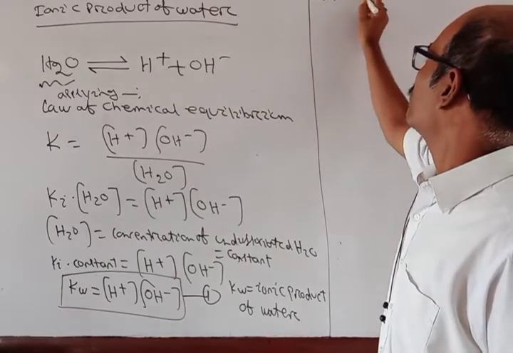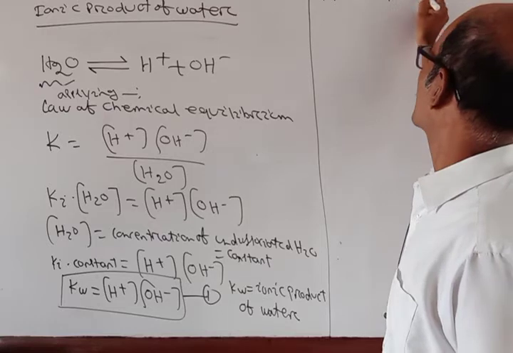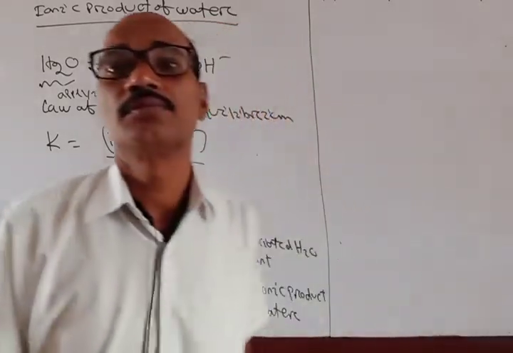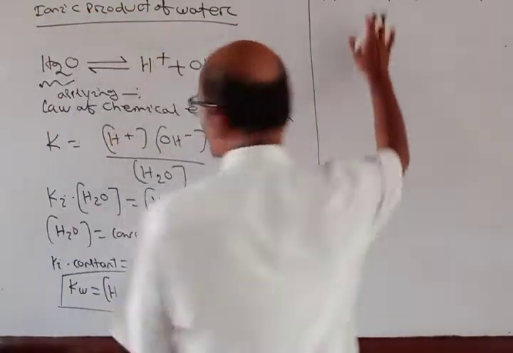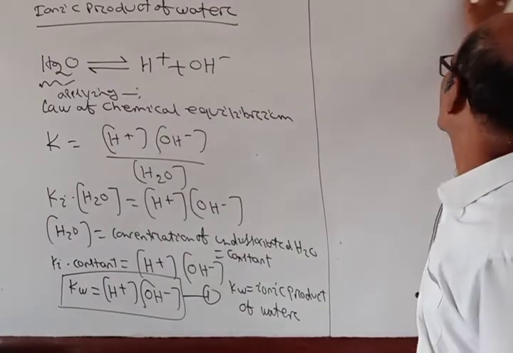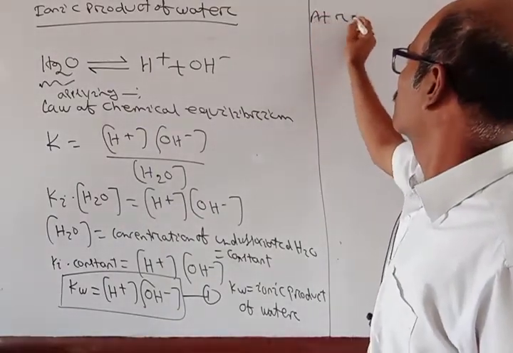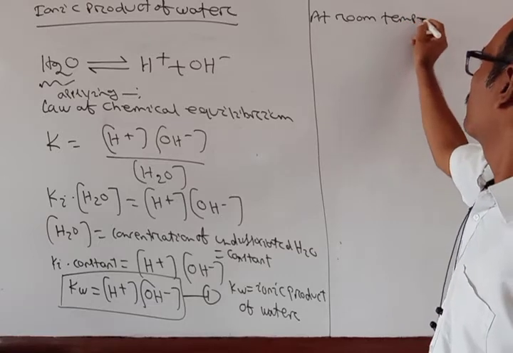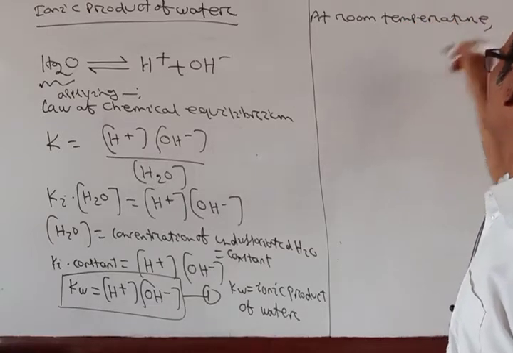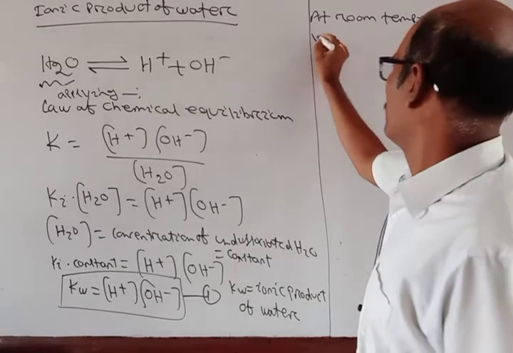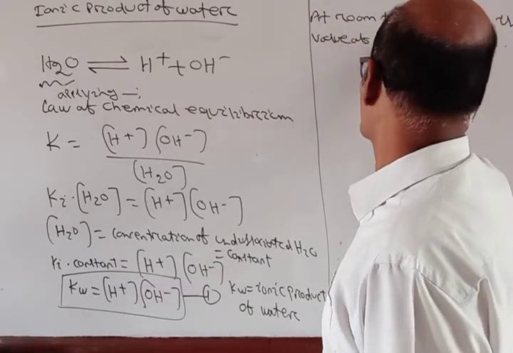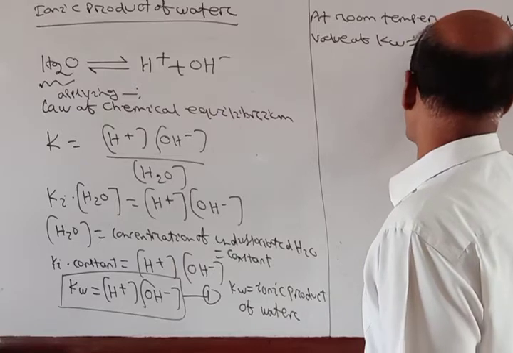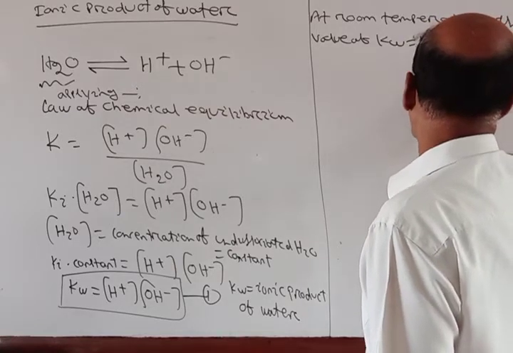Now, at room temperature, the value of Kw is equal to 1 into 10 power minus 14 moles per liter.